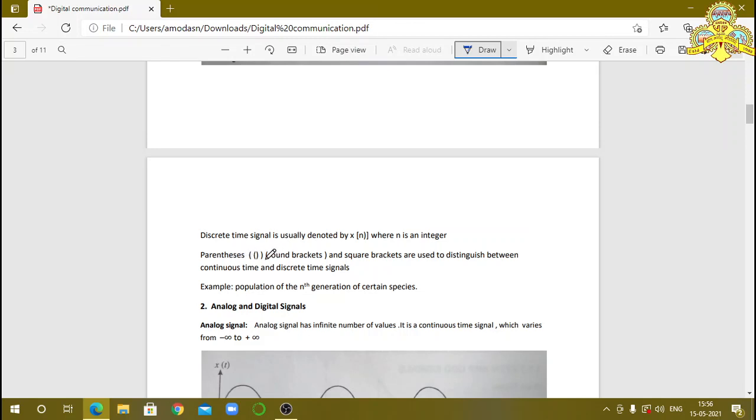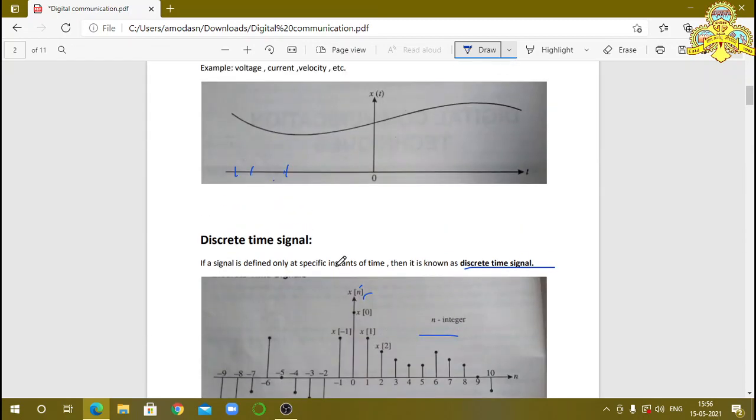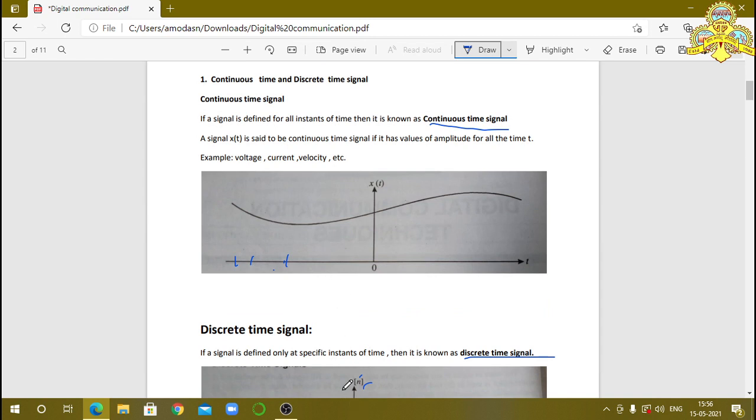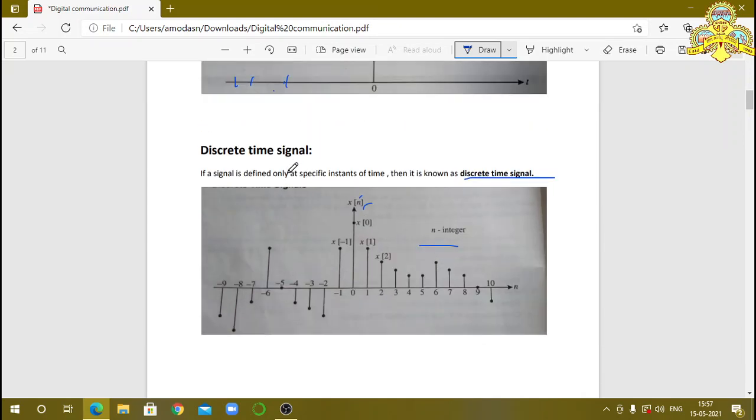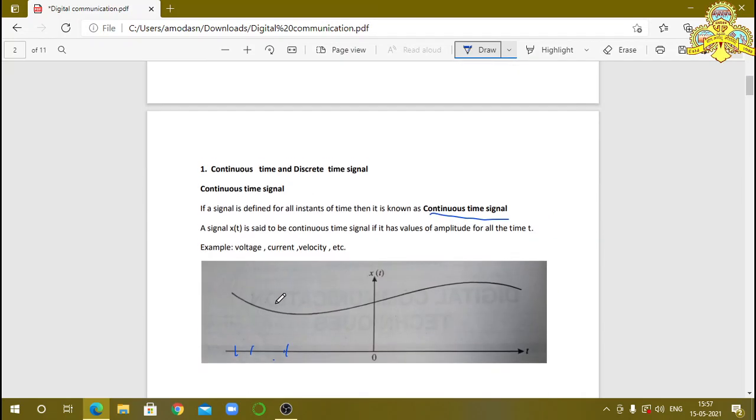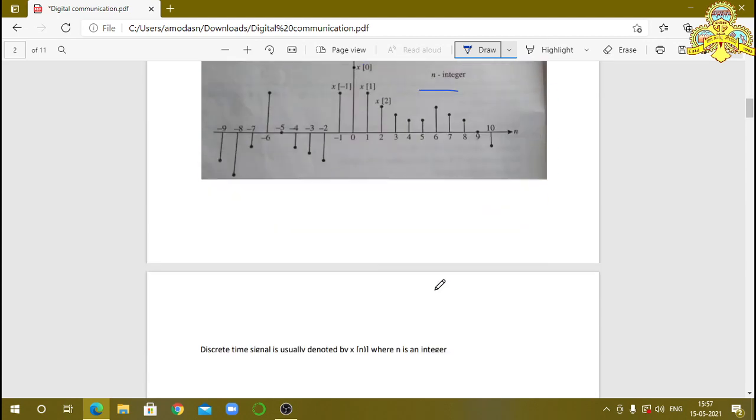Parentheses or round brackets are used for continuous time signals, and square brackets are used for discrete time signals. There is a difference between them. In a continuous time signal, we have continuous values. But in discrete time signals, we indicate values only at particular levels, so it is called a discrete time signal, and this is a continuous time signal.